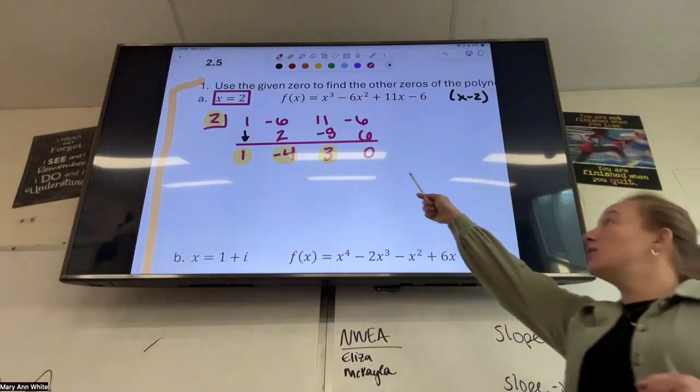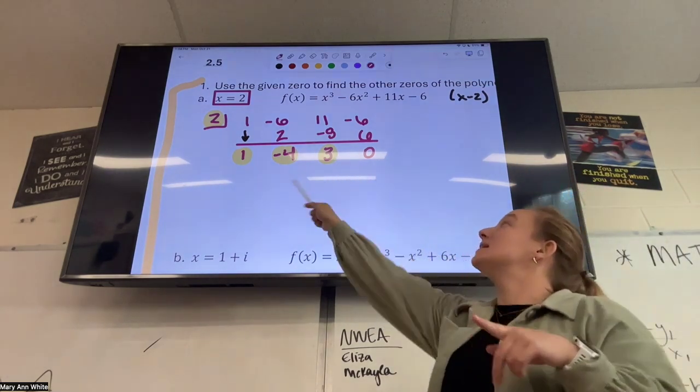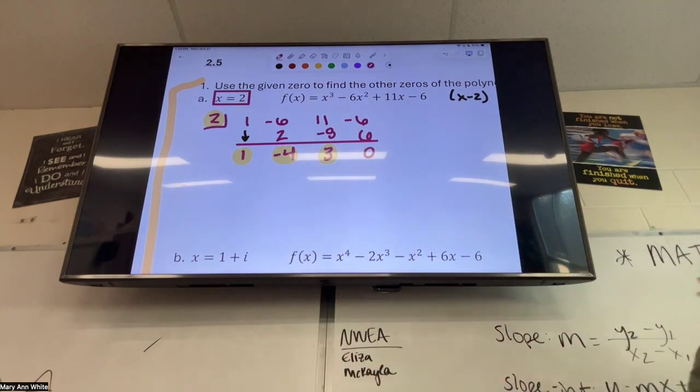So if you don't get 0 here, I mean this nicely, but that means you messed up, right? It means that you made a mistake somewhere in here if this doesn't equal 0 at the end. So if I already gave you the number, you just double check. Go back through your work. Make sure you didn't make a careless mistake.